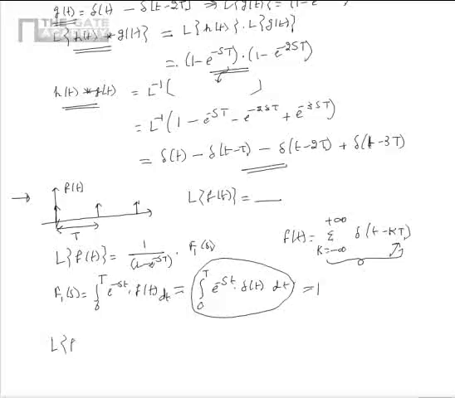From this, the Laplace transform of the given periodic impulse train, which is periodic with a period capital T, is 1 by 1 minus e power minus sT. So the Laplace transform of the impulse train, which is periodic with a period capital T, is 1 by 1 minus e power minus sT.